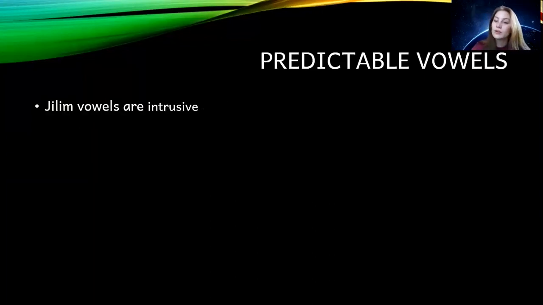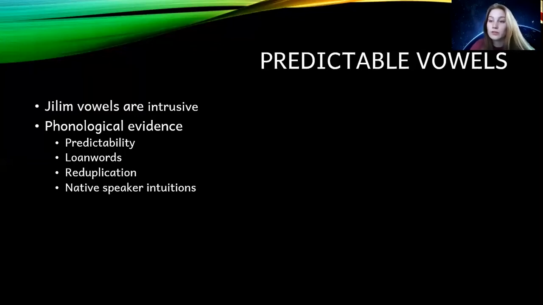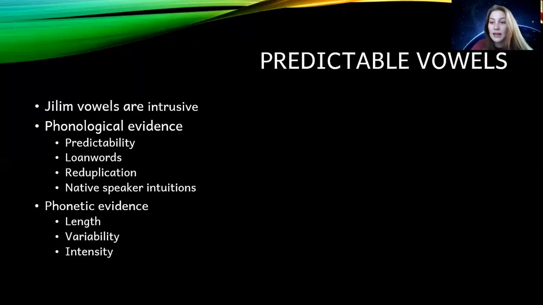So at the moment, we're leaning towards the notion that these inserted vowels in Jilim are intrusive. And so we'll show some phonological and phonetic evidence for this. So for phonology, we'll talk about predictability, loan words, reduplication, and native speaker intuitions. And for phonetic evidence, we'll discuss duration, variability, intensity, and vowel quality.